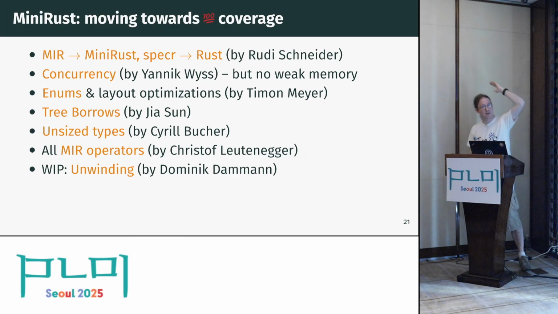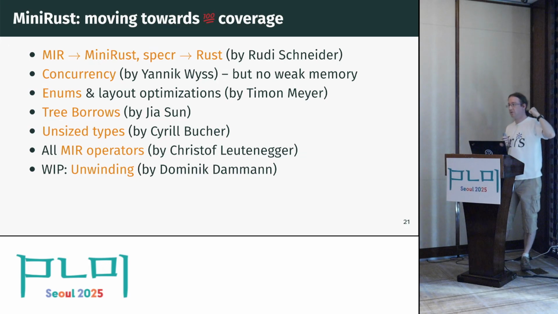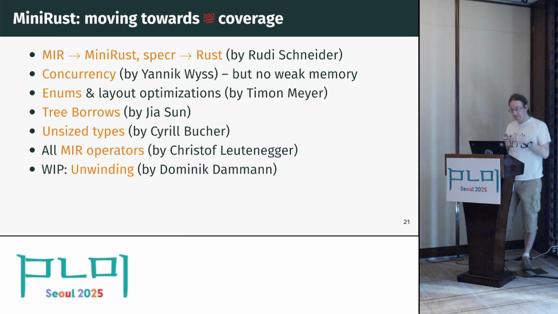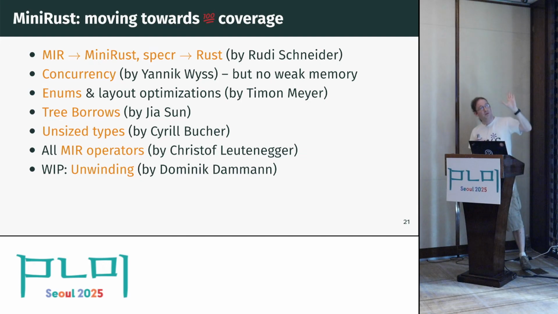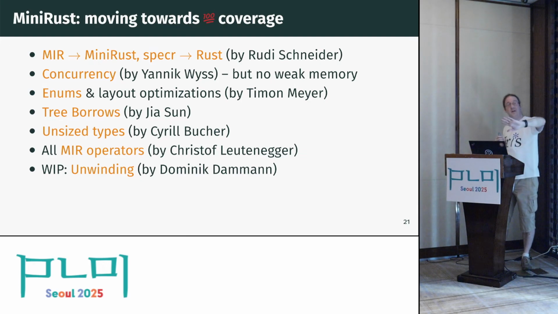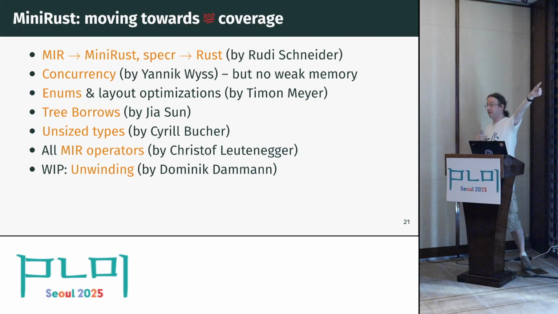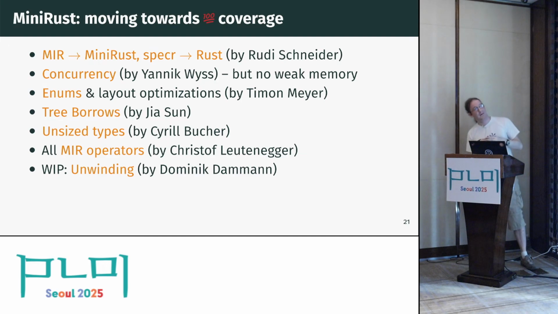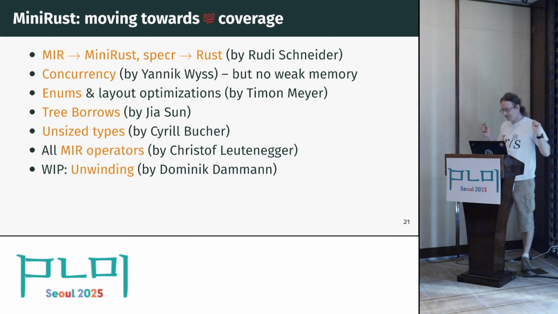And we are slowly moving towards getting 100% coverage of the language. I have a series of bachelor and master students adding all sorts of parts to MiniRust, because once it becomes a coding exercise, you can give it to a student. And so we now have support for most of the core Rust language features. We have concurrency, but only sequentially consistent concurrency. I'm not planning on touching weak memory anytime soon. But maybe someone has some good ideas for how this could be done. But I'm too scared of weak memory to even contemplate this. There's enough other fish to fry here.